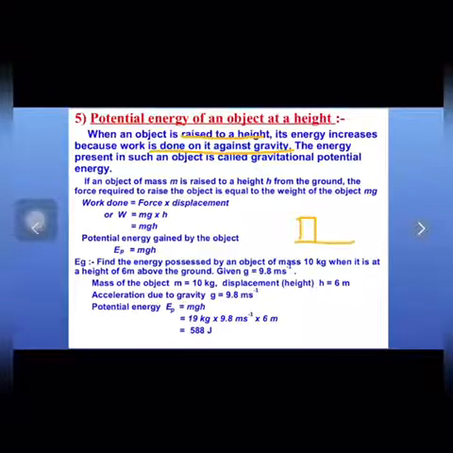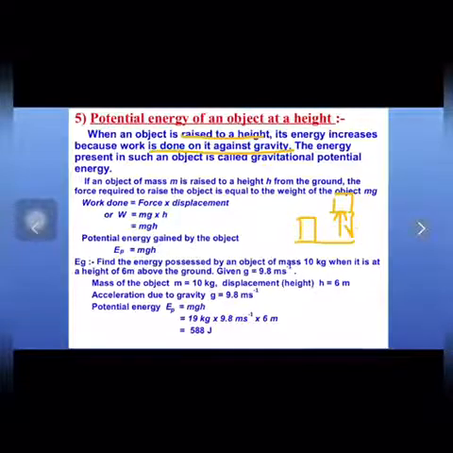If we lift the object up to here, the energy stored in this object is potential energy, and this energy increases because we are doing work against gravity. We are applying force against gravity, because gravity always acts in the downward direction.